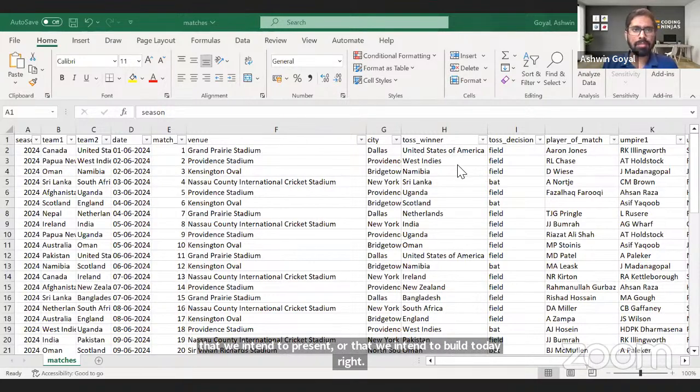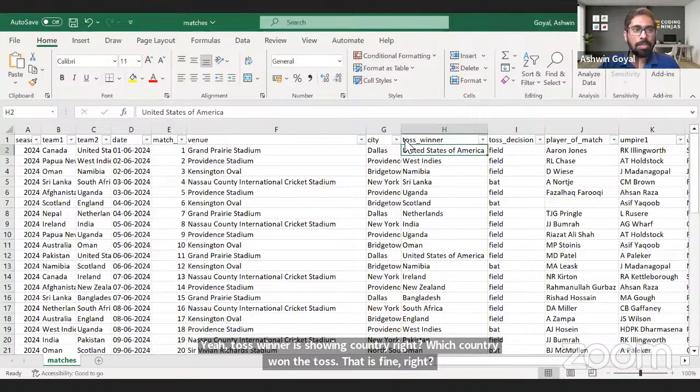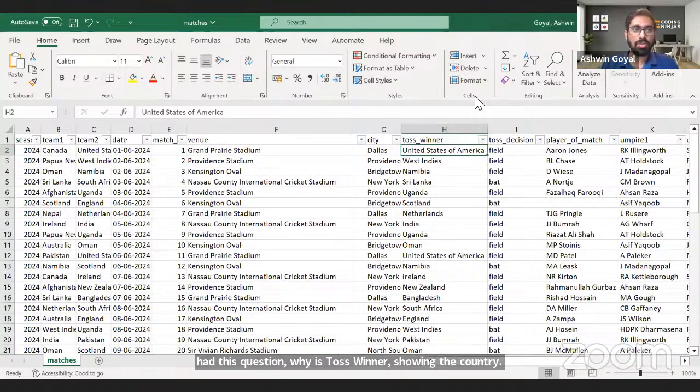Very quickly, toss winner is showing country, right? Which country won the toss? That is fine, right? Someone had this question, why is toss winner showing the country? But obviously, the toss winner is which country won the toss. So that's where this is coming from.